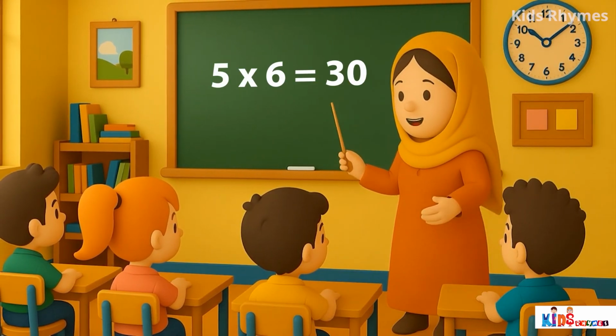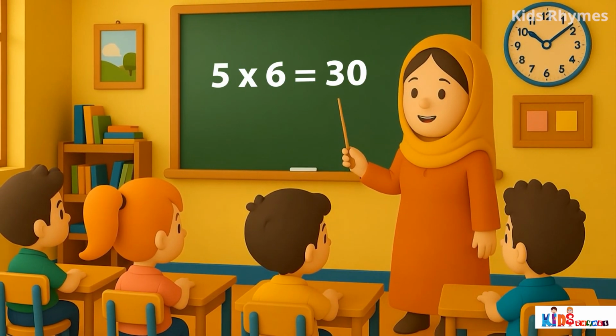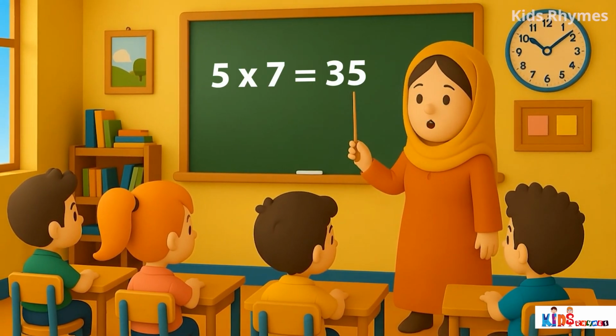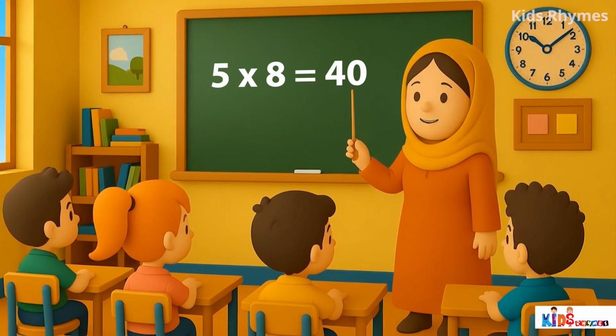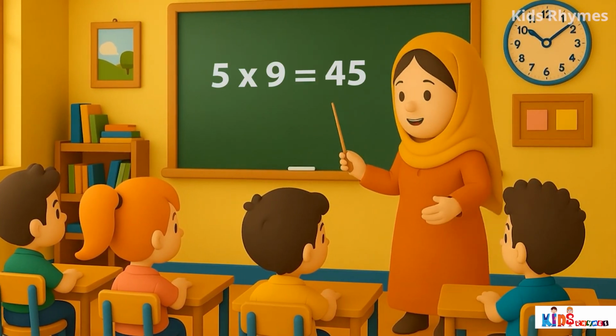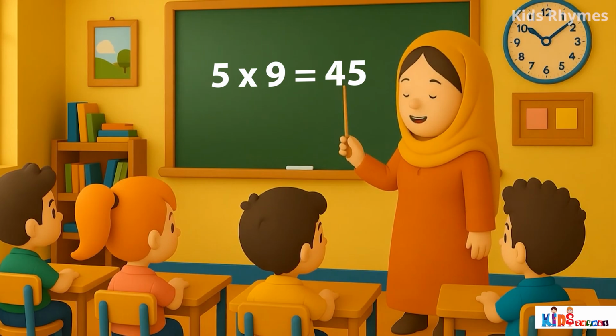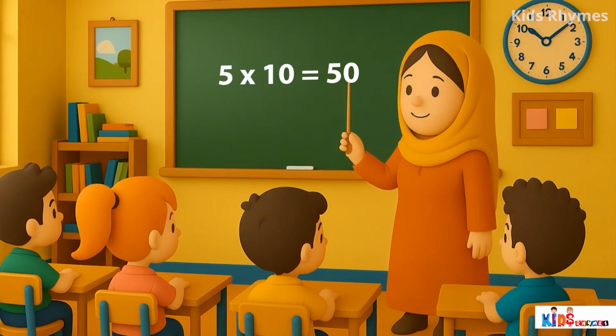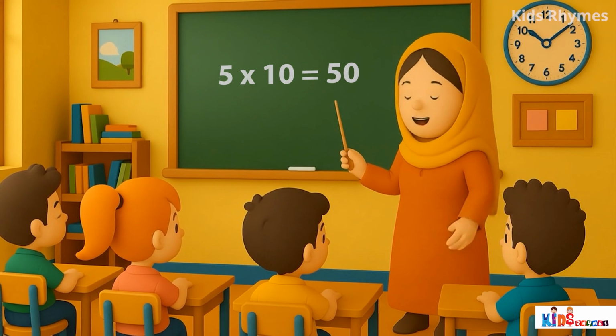5 sixes are 30, balloons fly so flirty. 5 sevens are 35, fish in sea dive. 5 eights are 40, birdies say good morning. 5 nines are 45, ants march in a line. 5 tens are 50, birthday party is nifty.